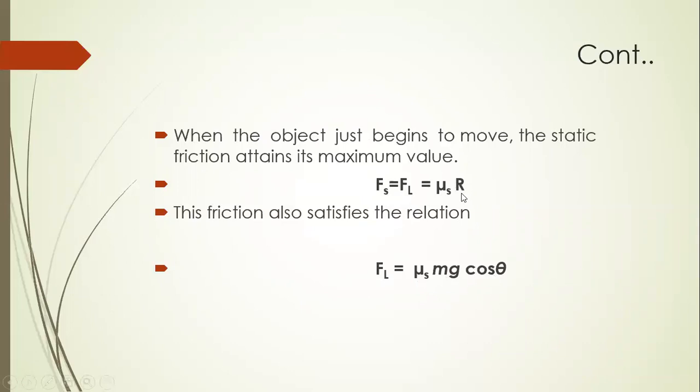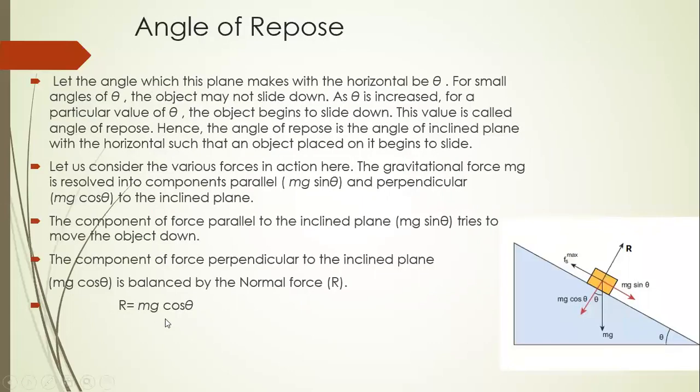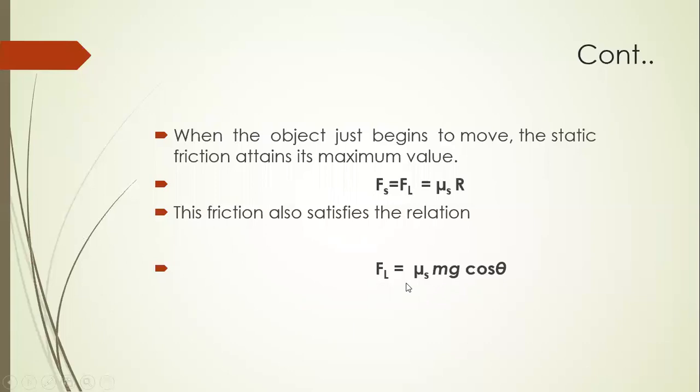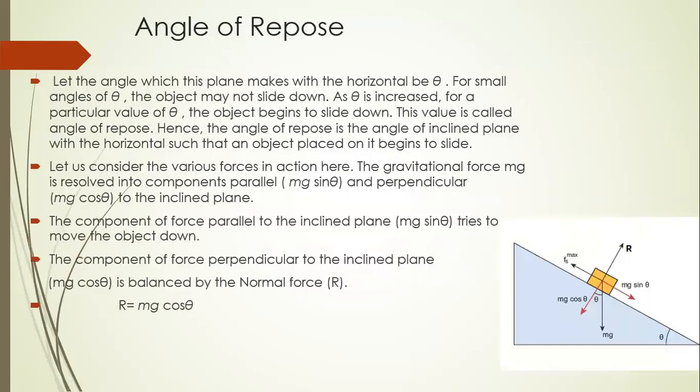Here, the value of R is equal to mg cos theta. If the angle is very small, then the value of cos theta is higher, because the value of cos theta at 0 degrees is maximum, and the value of sin theta that tries to move the box in this direction is less.